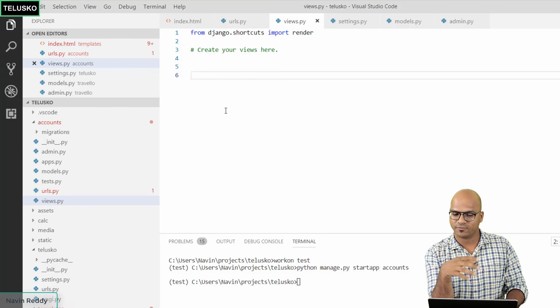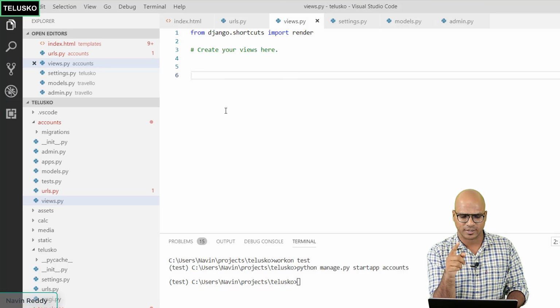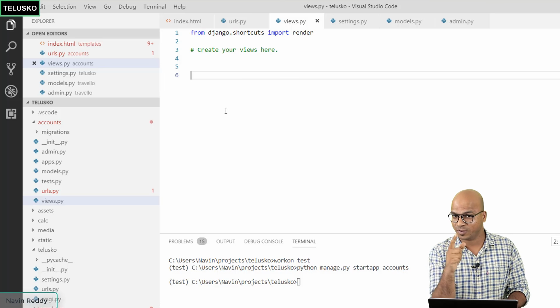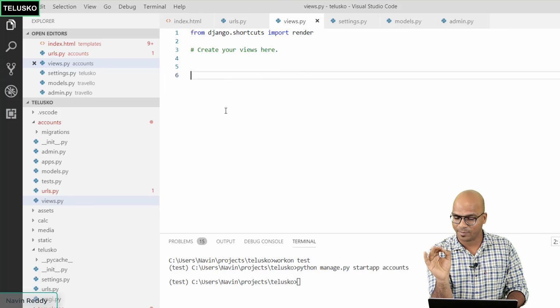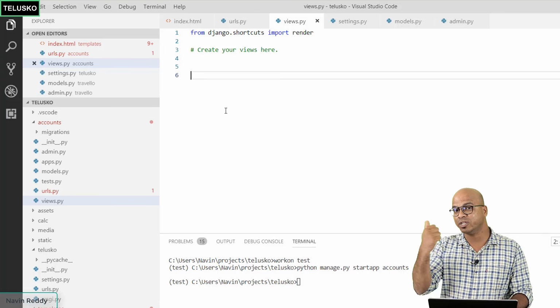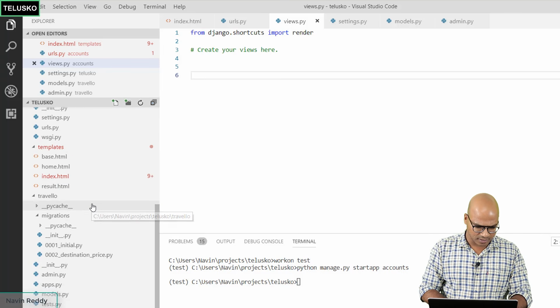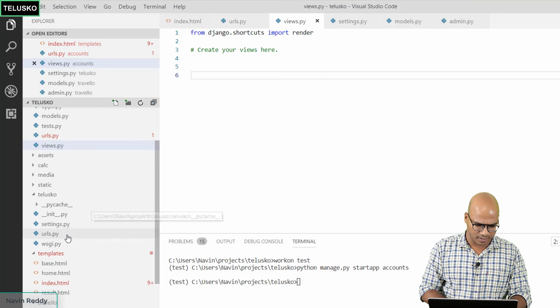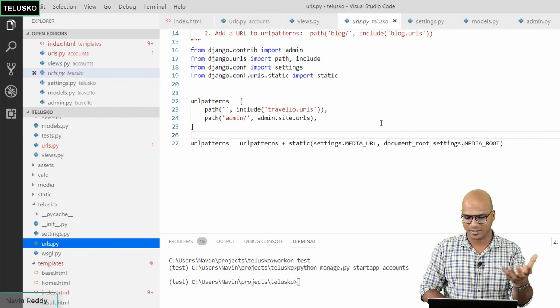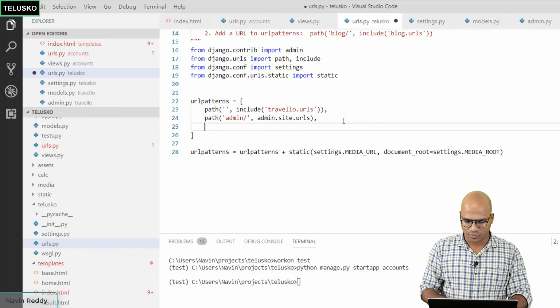But do you think it will work even if I do that? Actually not. The moment you create a new app, if you remember, and you have your own urls.py, you have to map it with the original urls.py, and we have not done that. So let's do that quickly. Let's go back to the URL of Telusko. This is the main URL mapping we have, and we have to add one more here.